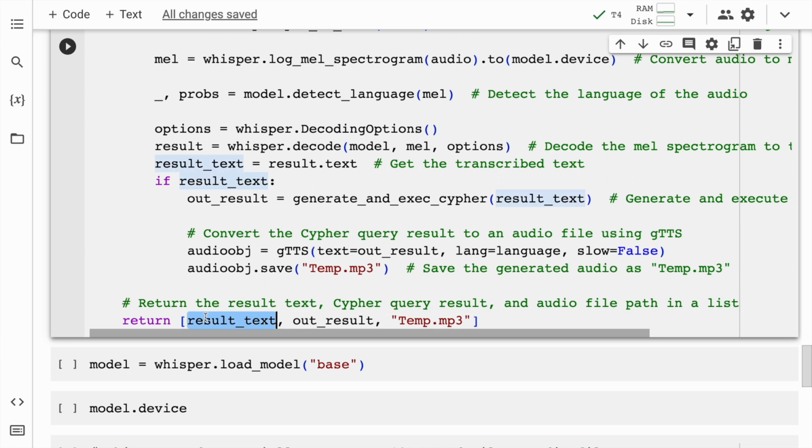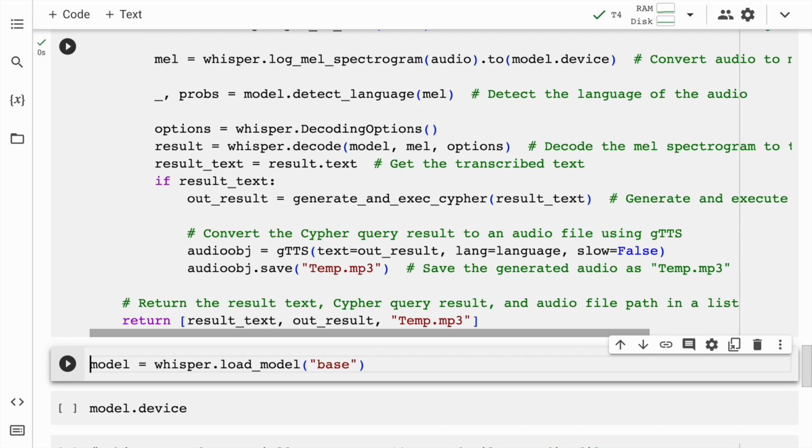So I return the result text, which is the transcribed text that is generated. I return the out result, which is the final result generated by the Neo4j query. And finally, this is the file name, the temporary MP3 file that I want to create after every run. Okay. So if this idea is clear, I'll quickly move forward.